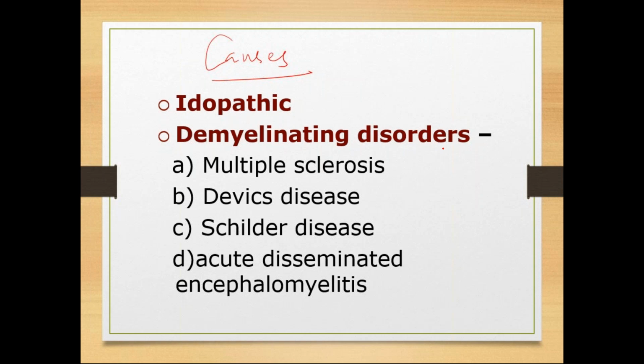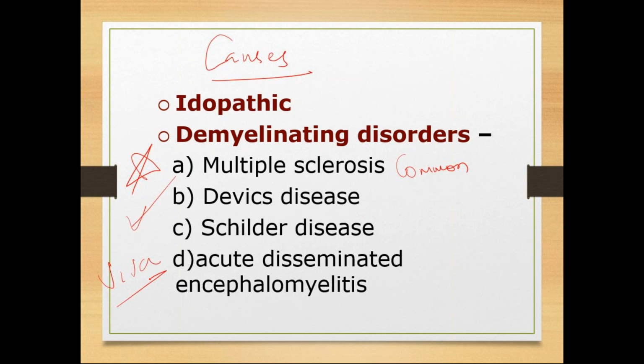So the second one is demyelinating disorders. The most common one is multiple sclerosis. Then comes Devic's disease, Schilder's disease, and acute disseminated encephalomyelitis. Plus the most common thing is multiple sclerosis, and this is a viva question for you. Optic neuritis is usually associated with multiple sclerosis.